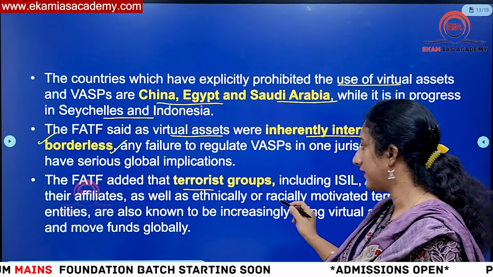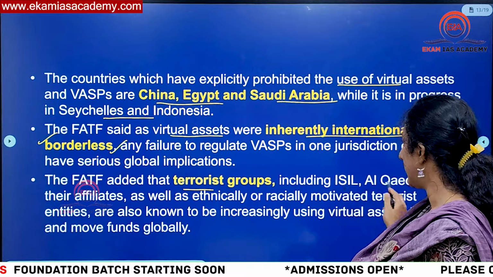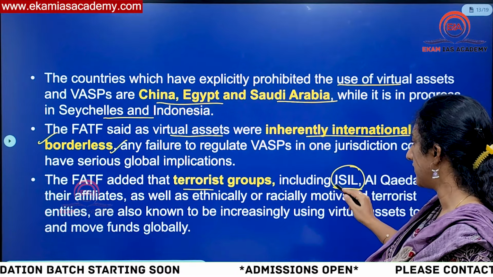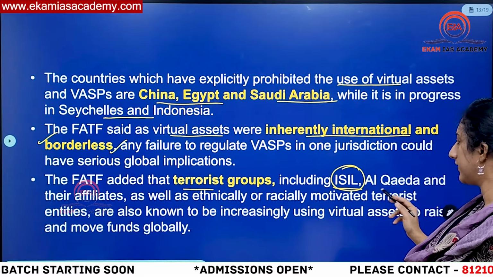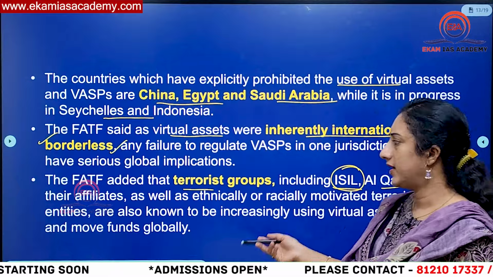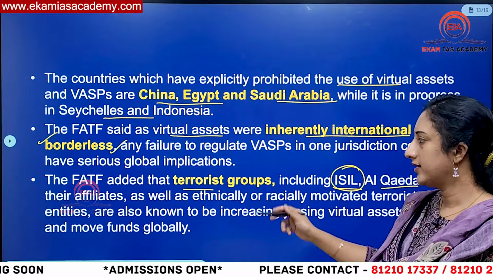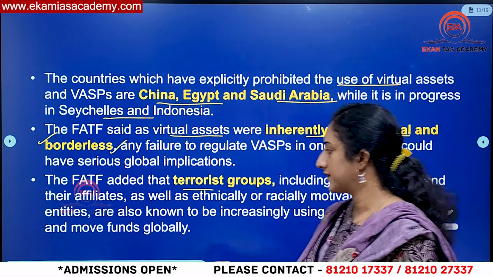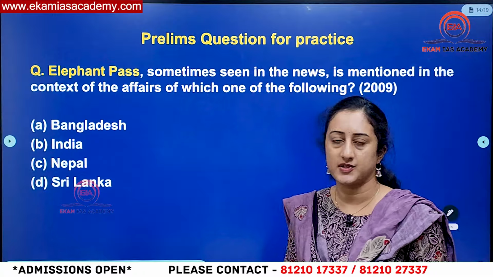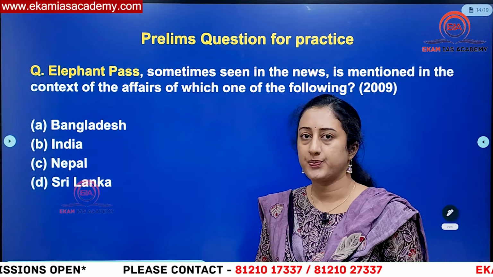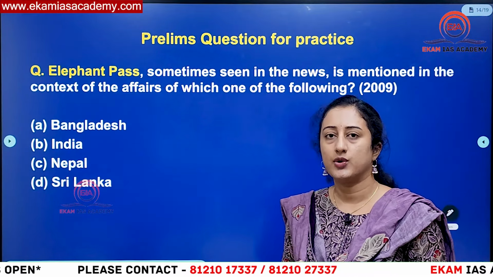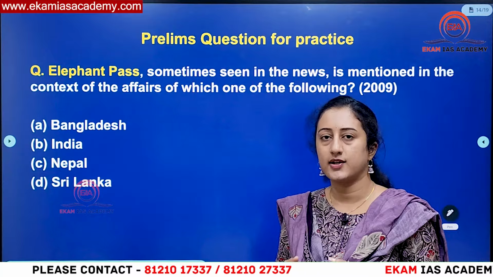Then you can see FATF also added terrorist groups, including the Islamic State in Libya, Al-Qaeda and other affiliates. These are all added and are under the watch list of FATF, to see whether they are getting money from these aspects or not. So this is entirely with respect to virtual assets and how the FATF has issued some guidelines, and also with respect to money laundering.